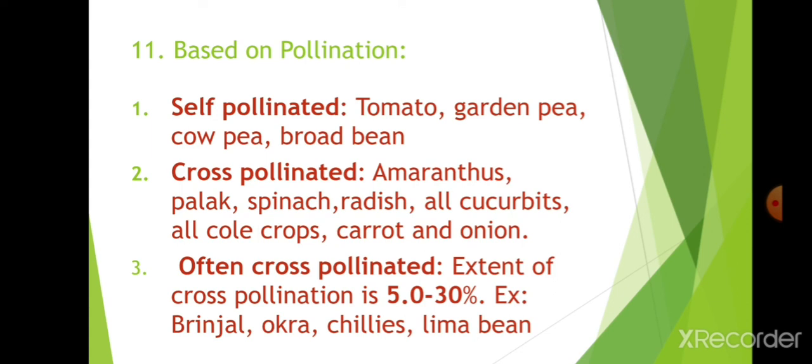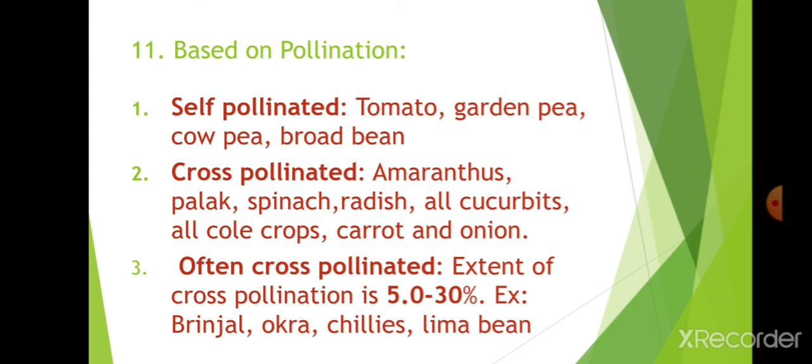Often cross pollinated crops means 5 to 30% cross pollination will occur. That is in brinjal, okra, chilies, lima bean. That means if you collected 100 seeds, 5 to 30 seeds will be cross pollinated seeds. That means 5 to 30 seeds are not pure seeds. They do not contain the character of your crop. They will be changed.